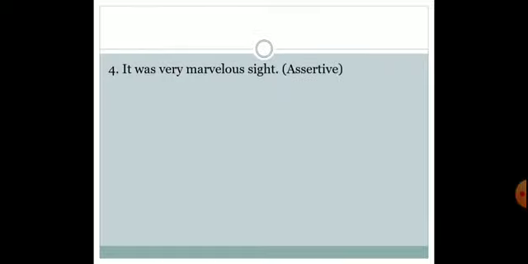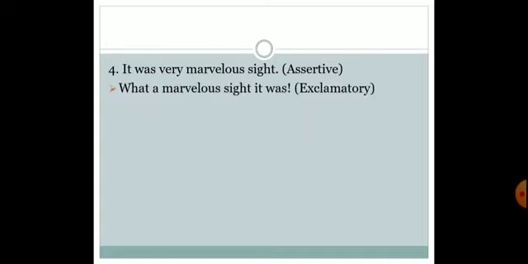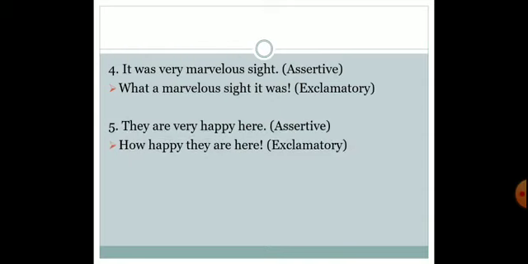Fourth sentence, it was a marvelous sight. So what we'll be using? What a marvelous sight it was. Always remember how we are supposed to use. Fifth one, they are very happy here. So the sentence would be how happy they are here.